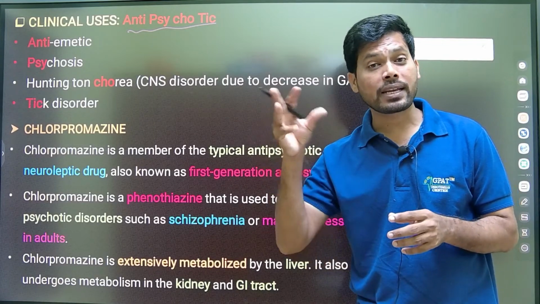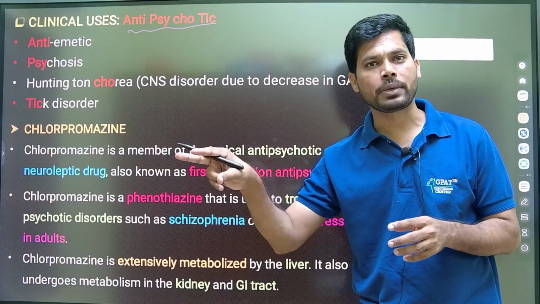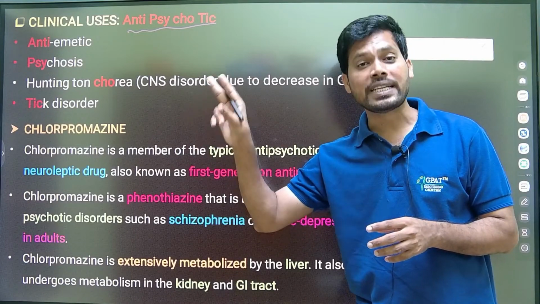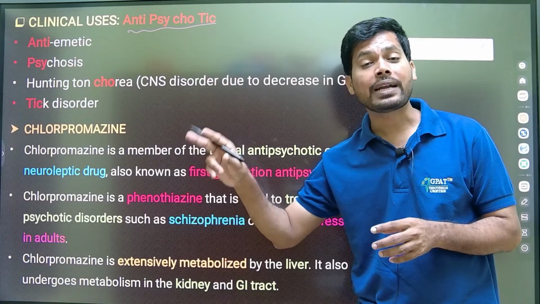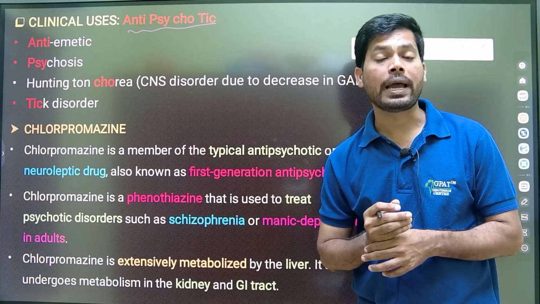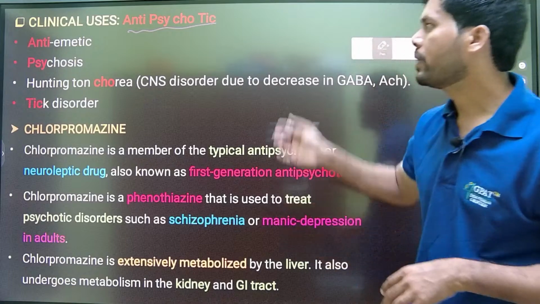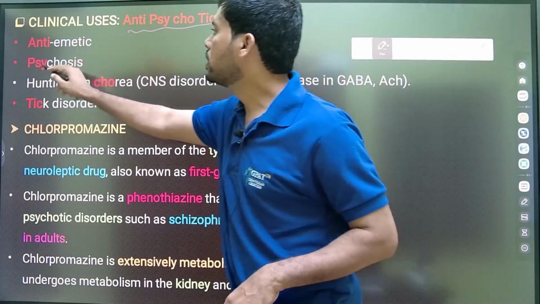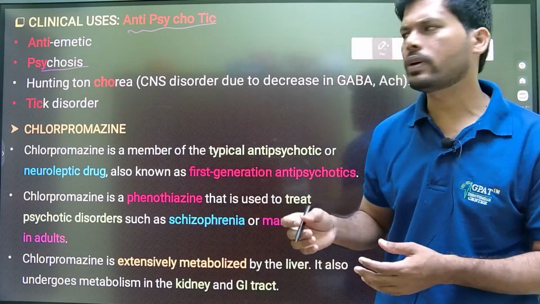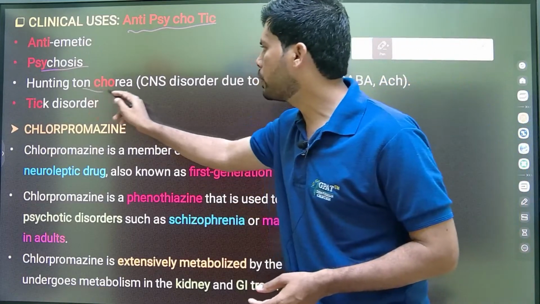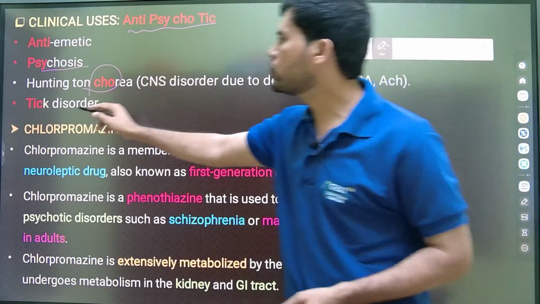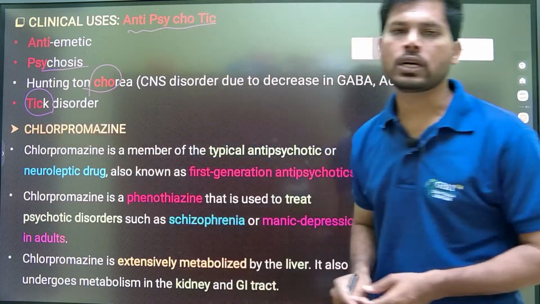Generally, drugs acting on the CNS should be combined with an anti-emetic, but antipsychotics themselves decrease the dopamine function and act as anti-emetics. And also for treatment of psychosis, and also for treatment of Huntington chorea, and also for treatment of tic disorders.